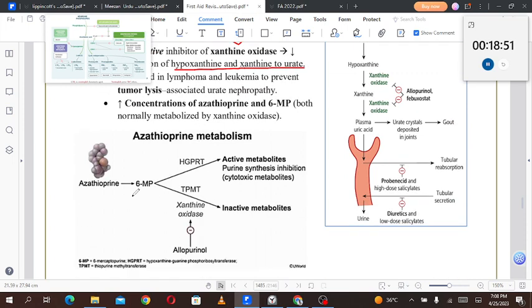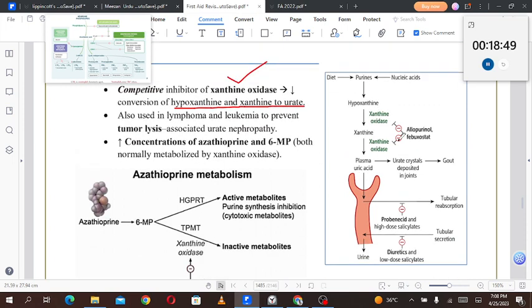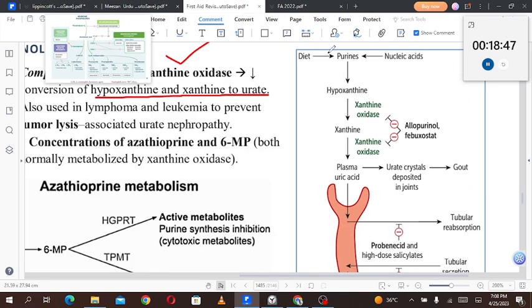Okay, so here you can see that the purines which are taken in the diet, or maybe which are formed due to the breakdown of nucleic acid, are converted into hypoxanthine. That hypoxanthine is converted into xanthine by xanthine oxidase, and that xanthine is converted into plasma uric acid again by xanthine oxidase. If we could inhibit this xanthine oxidase, the production of uric acid can be cut down, and that is done by allopurinol and febuxostat, right?